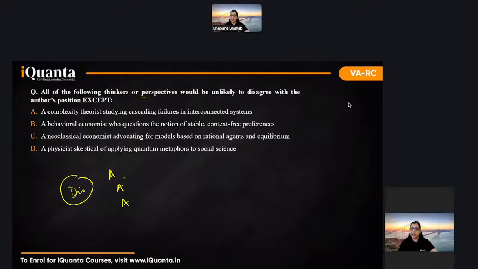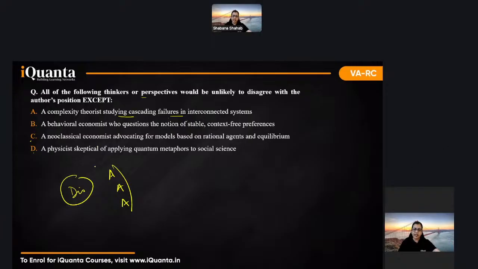Now, what was happening in the passage? The author was criticizing neoclassical economics for being too reliant on rational and abstract, and absolutely no digression, everything would be perfect. So the author did not like it. He criticizes neoclassical for this, right? Now, if we go down over here to the options, A and B are going with the author's point. They are criticizing, yes, there should be failures, studying failures. This is what the author said. It can't be too perfect, right?